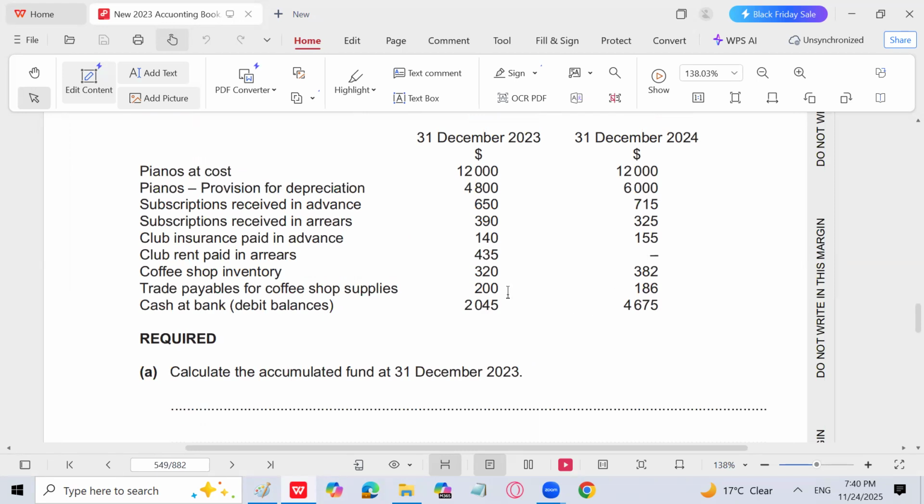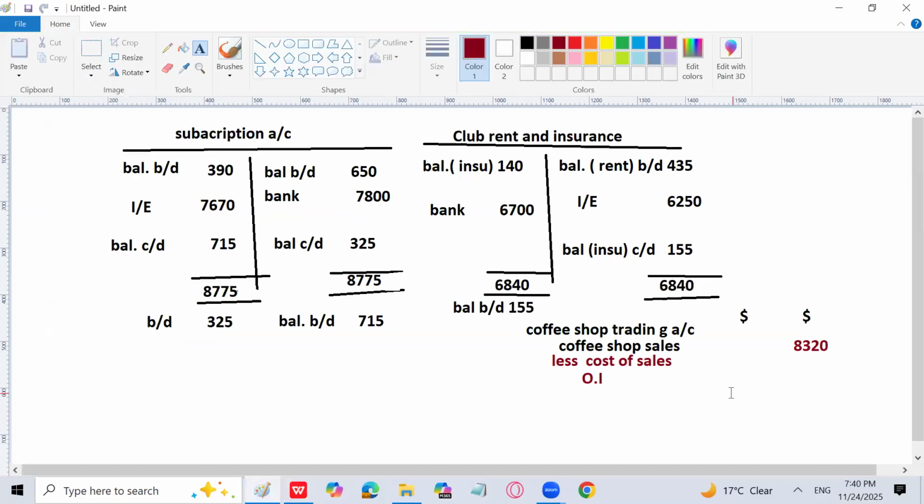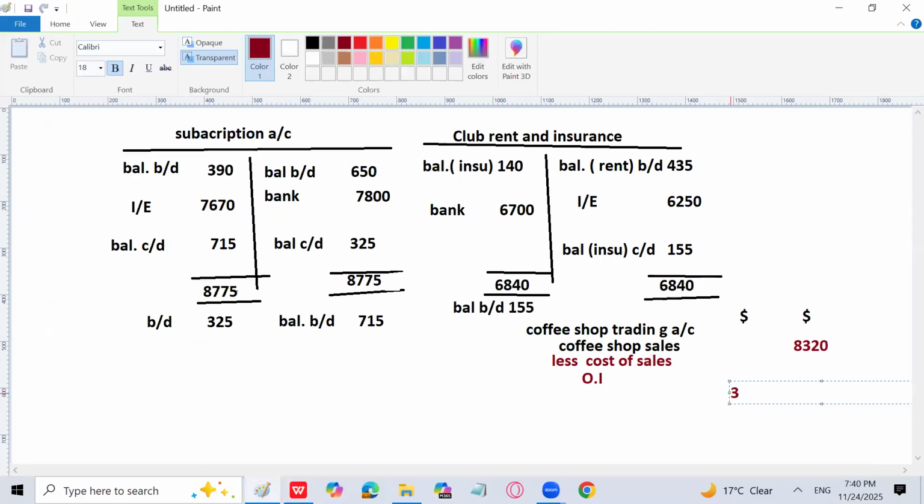Yes, how much? 4015: 3815 payment to trade payable plus 200. Carry it down, 4015 and minus 186. What do you get? 3829. So I will write here purchases, which is 3829.